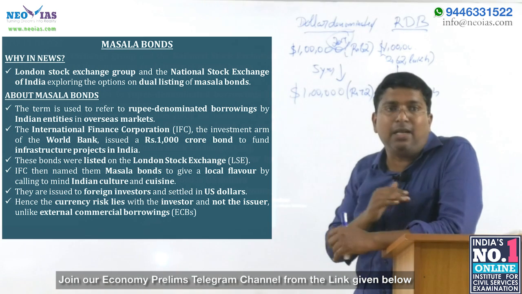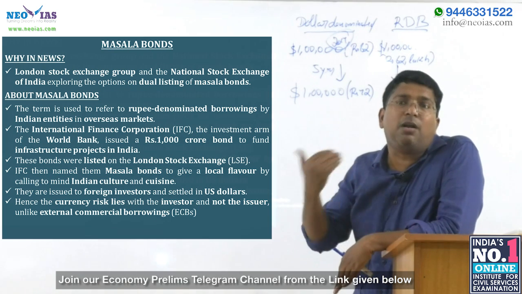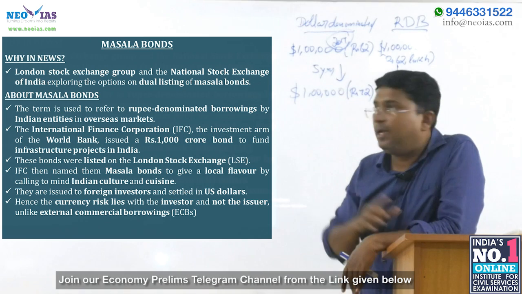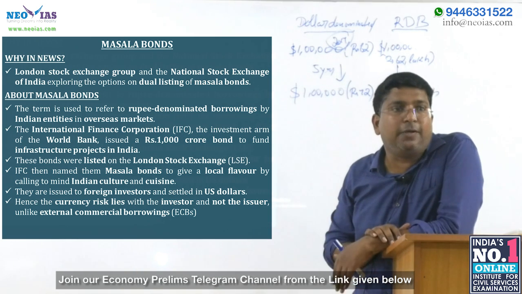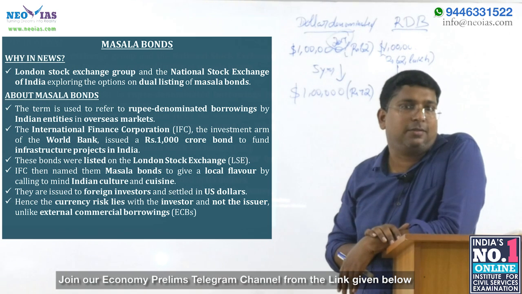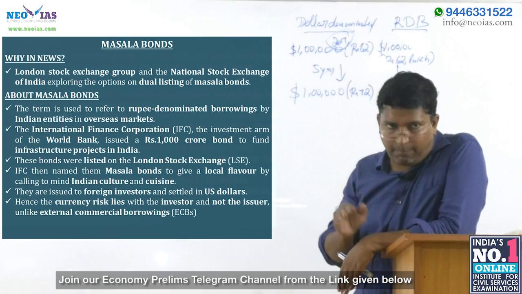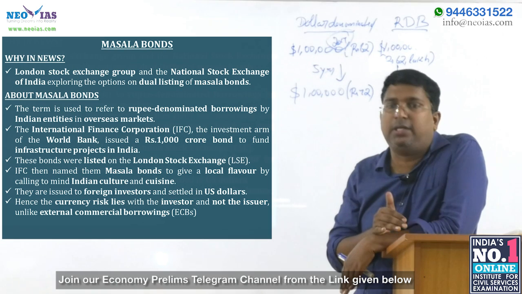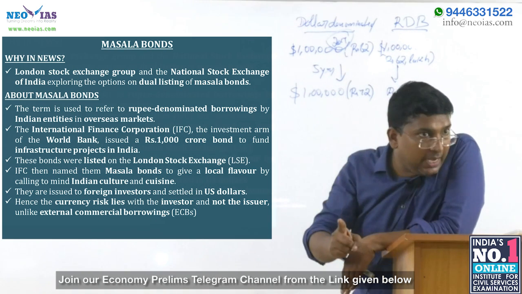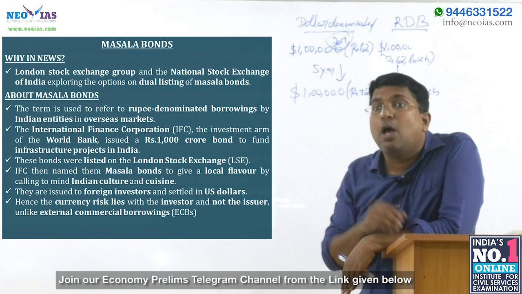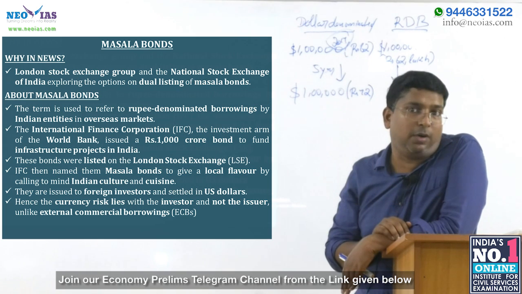Now tell me, which one will the government and RBI prefer? Rupee denominated or dollar denominated? RBI and government will prefer rupee denominated bonds. And why Masala Bond is very important is, Masala Bond is a rupee denominated bond.